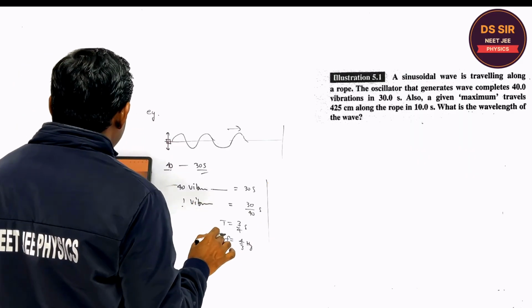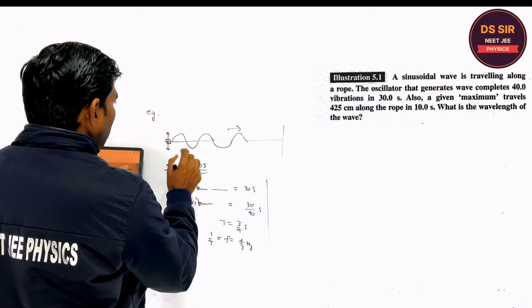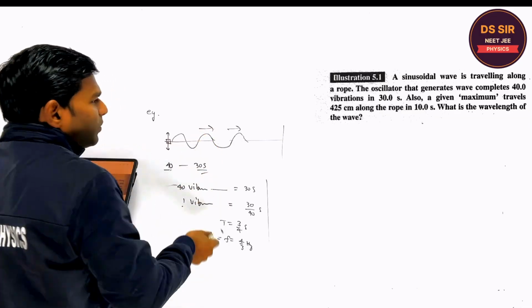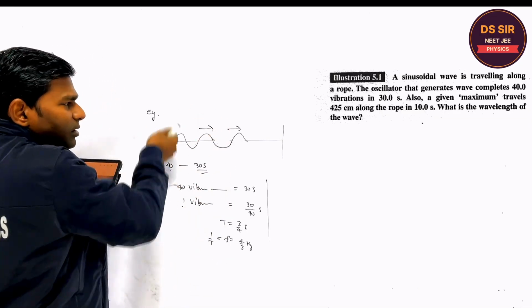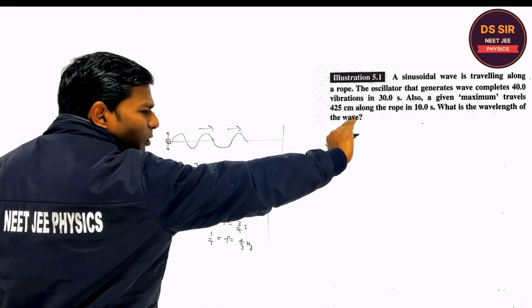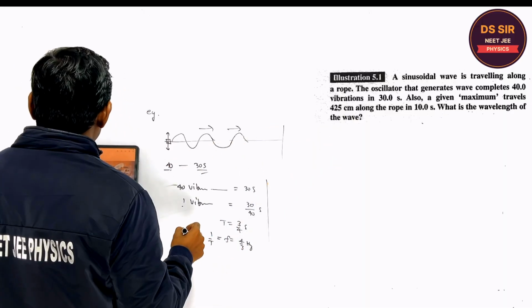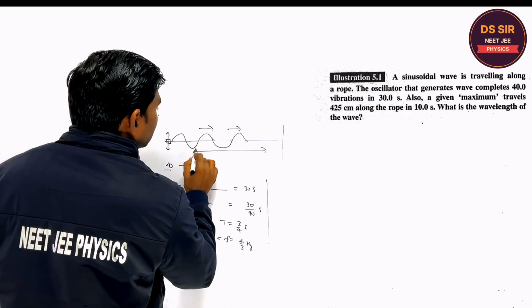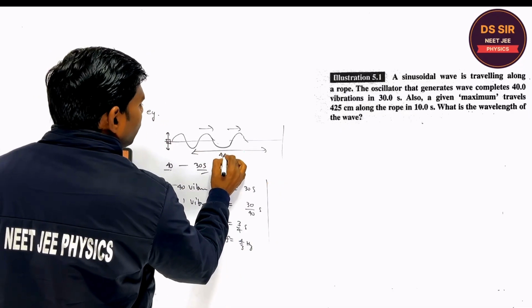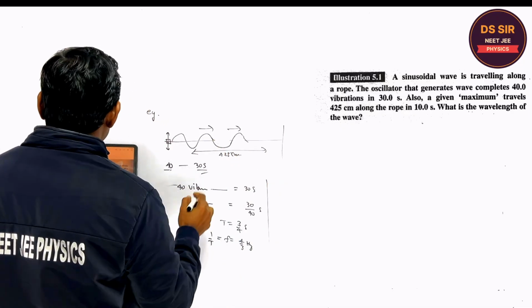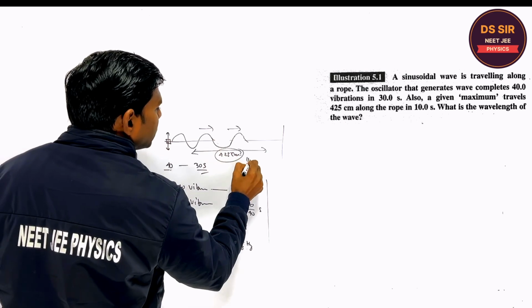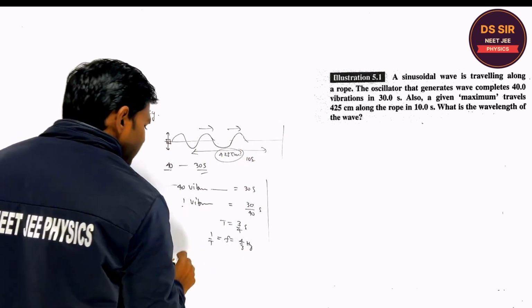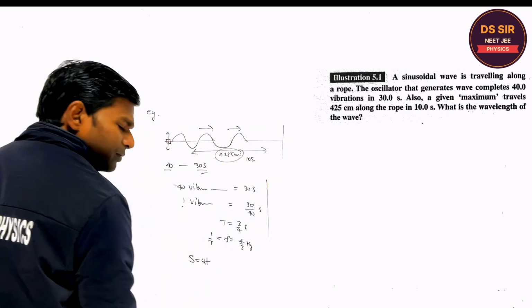Also, it is given that the maximum travel along the rope, when you are oscillating this vibrator and the wave is produced moving towards the right or left, how much distance is covered? The distance covered by the wave is 425 centimeters, and the time is 10 seconds. S is equal to v t.